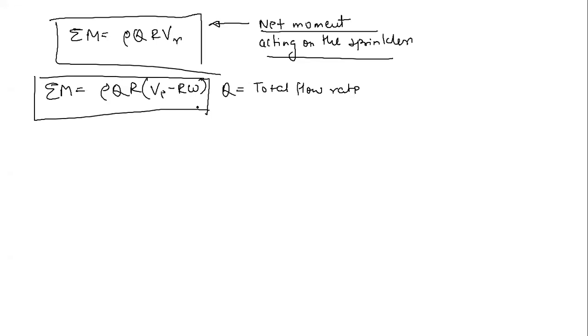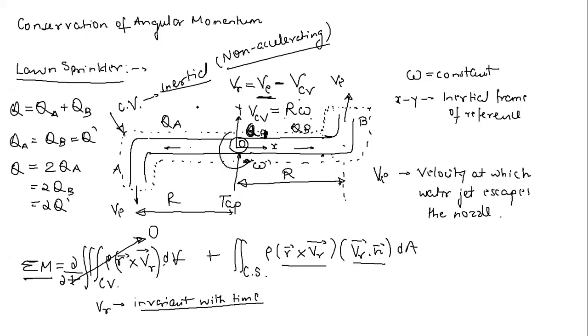Sir, here we have taken the question for an inertial frame of reference. So if we have an accelerating frame of reference, then we cannot take the first term as 0, right? Usually, you are correct that in an accelerating frame of reference, you cannot take this term as 0. But sometimes they say that if this relative velocity, that is VR, is changing with respect to time very negligibly, then they can assume it 0.